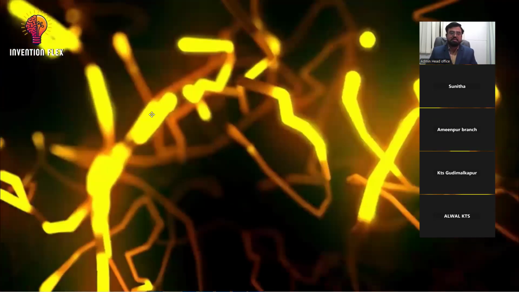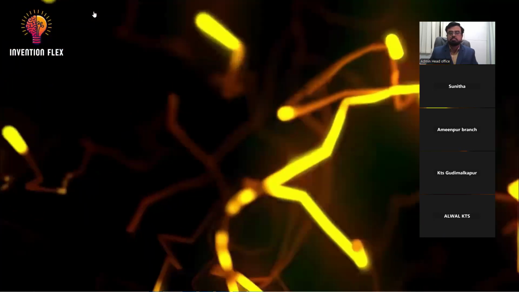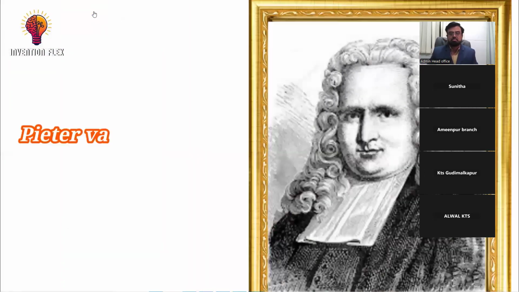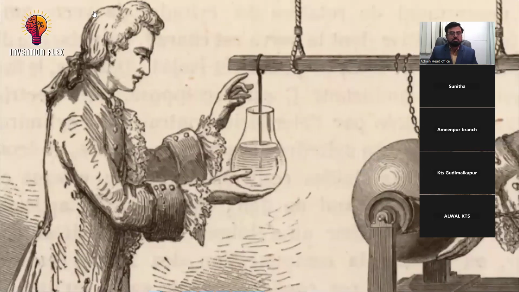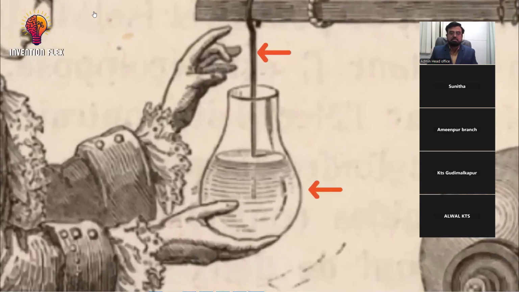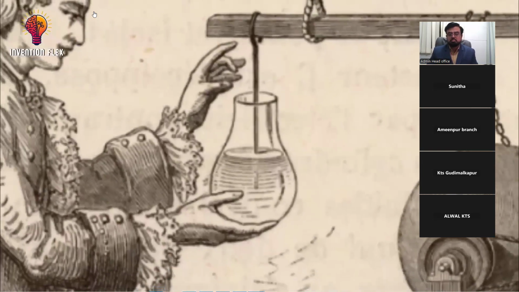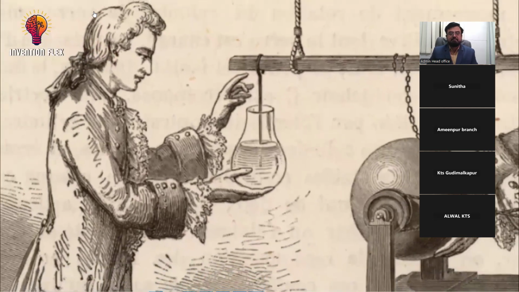This discovery laid the groundwork for understanding how electricity could be transmitted over distances. In 1745, Dutch scientist Peter van Musschenbroek invented the Leyden jar, the first device capable of storing an electrical charge. This simple capacitor, consisting of a glass jar with metal foil on the inside and outside, allowed scientists to accumulate and store larger amounts of static electricity for experiments.